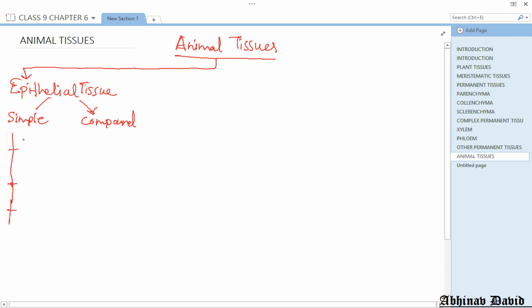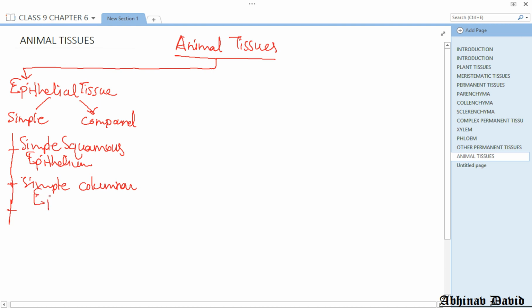The first one is simple squamous epithelium. Write the spellings correctly: simple squamous epithelium. Then we have simple columnar epithelium.